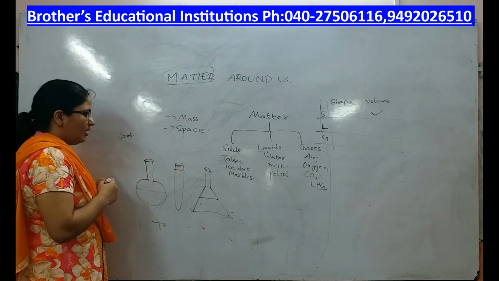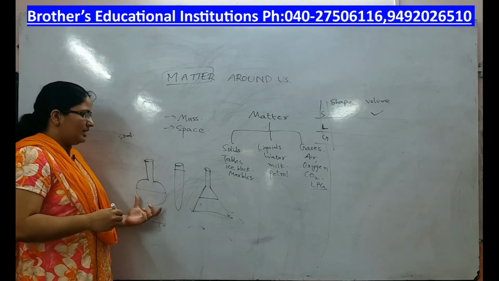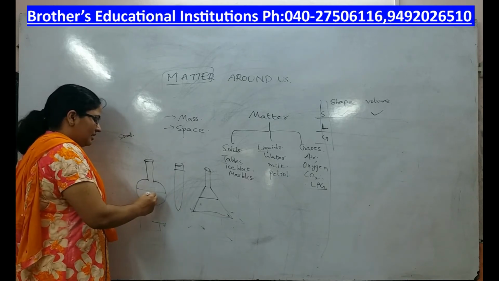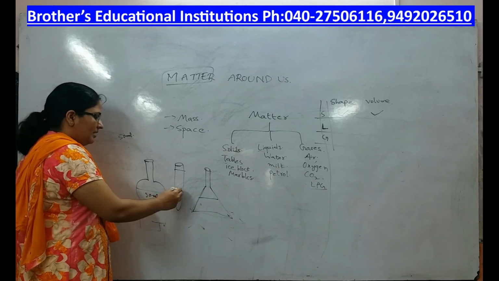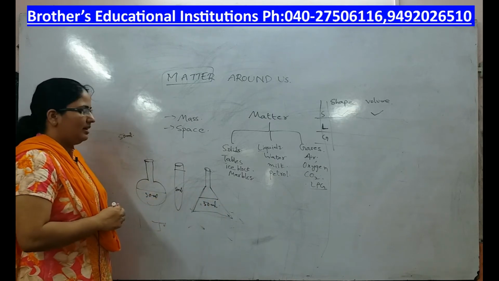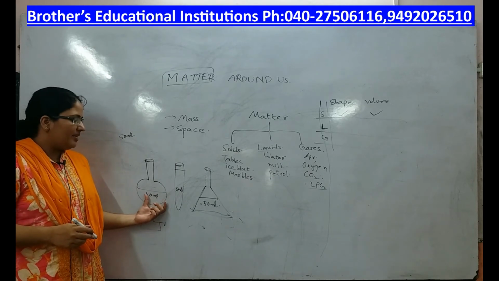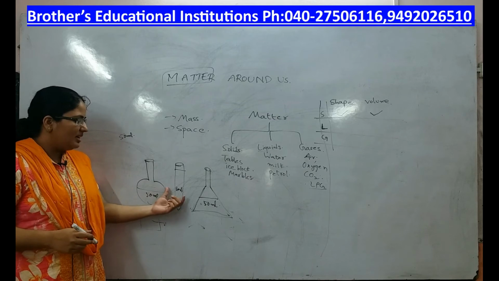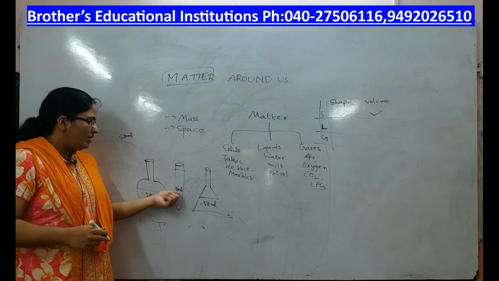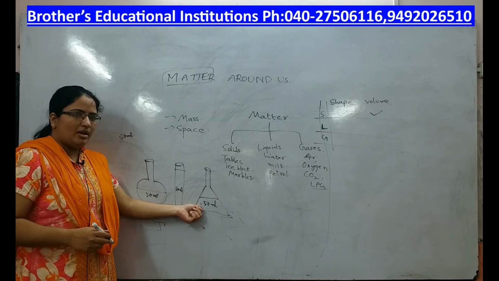Now, what do you understand? What do you get from these figures? Let us look at these figures. I have taken 50 ml of water in each of these containers. 50 ml, 50 ml, 50 ml. Now, liquids as they appear, do not have definite shape, but they take the shape of the container and they have fixed volume. 50 ml here, 50 ml here, 50 ml here. They have what? Fixed volume.